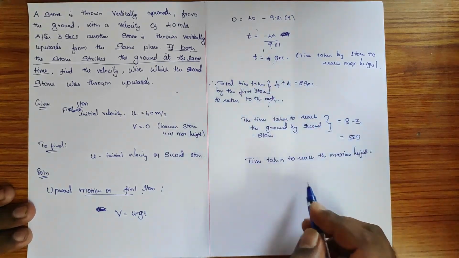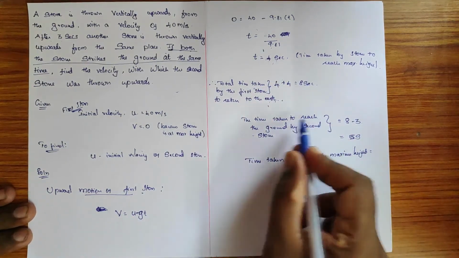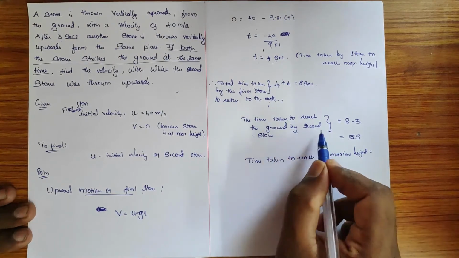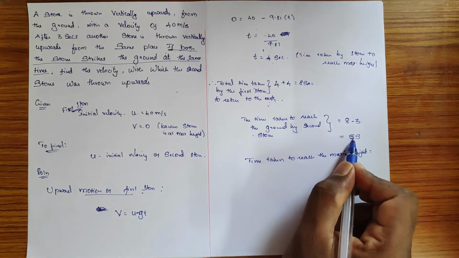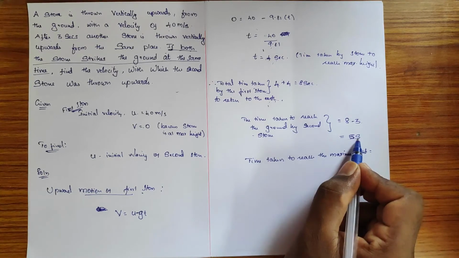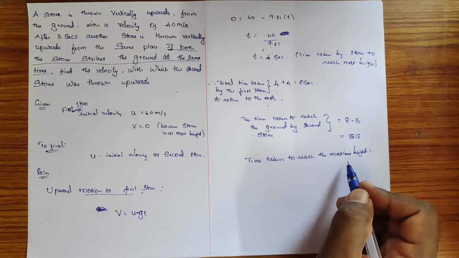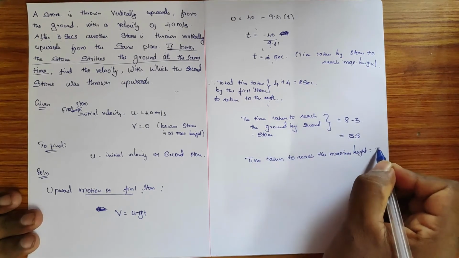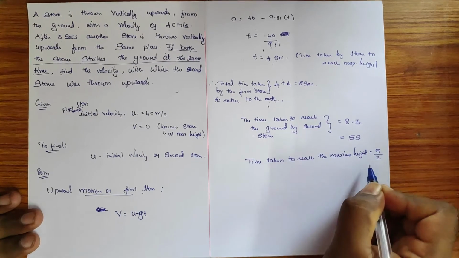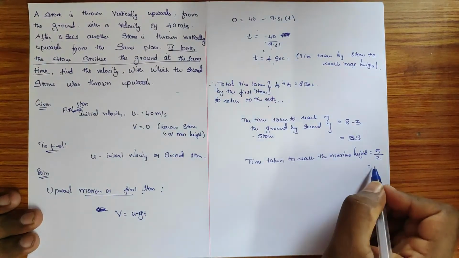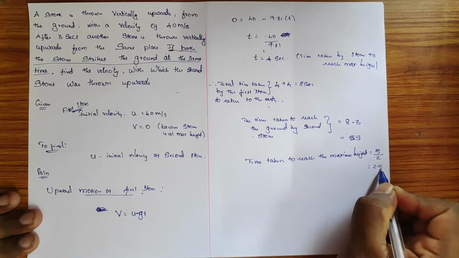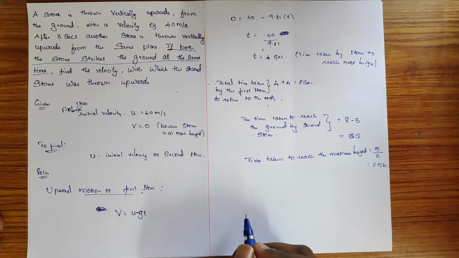So here we found the total time taken to reach the ground is 5 seconds. To find the time for the second stone to reach the maximum height, we divide 5 by 2, half of it. So it will be 2.5 seconds.